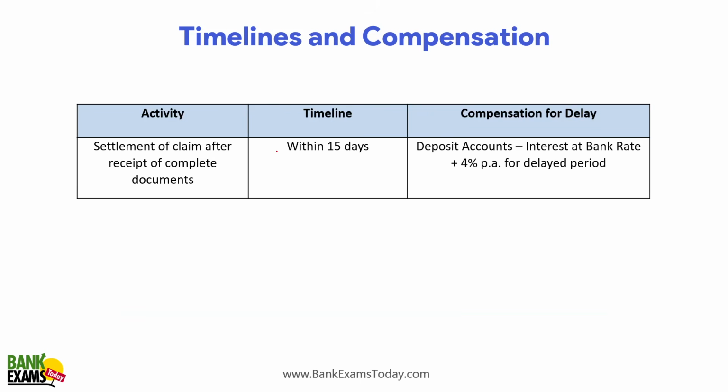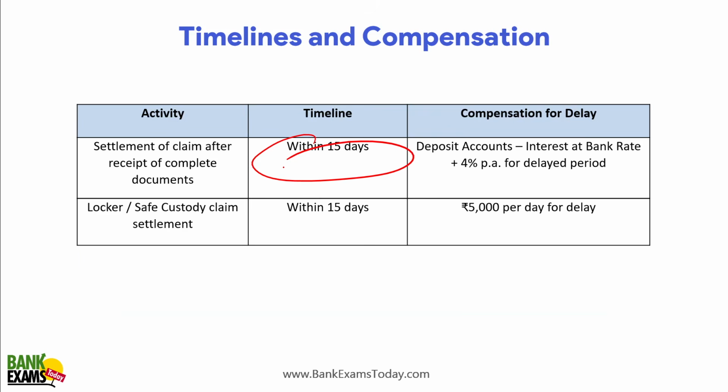What are the timelines? 15 days is the timeline for settlement of lockers as well as the claims against the savings bank account. In case of any delay, the bank needs to pay interest at bank rate plus 4% for the delayed period. In case of lockers, 5,000 rupees per day for the delay has to be paid.